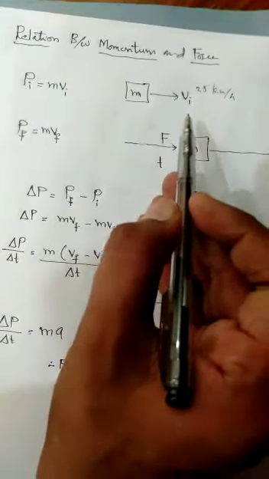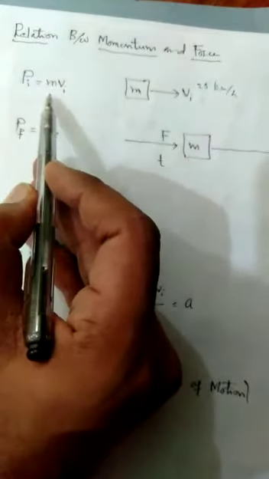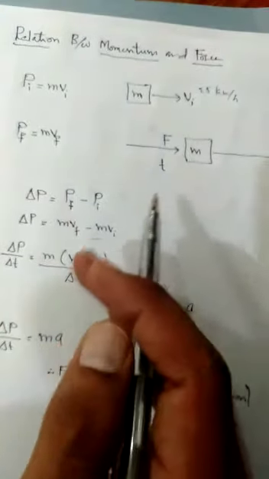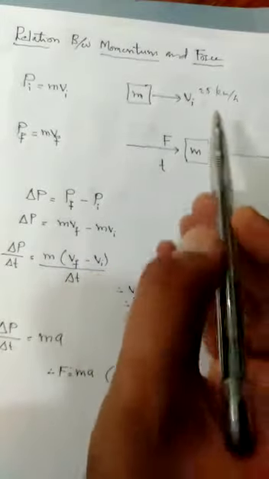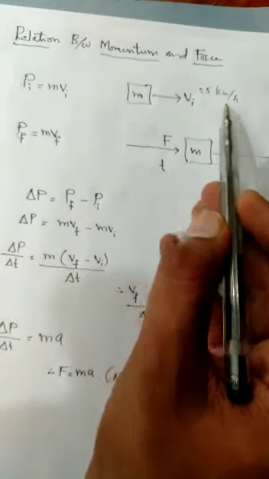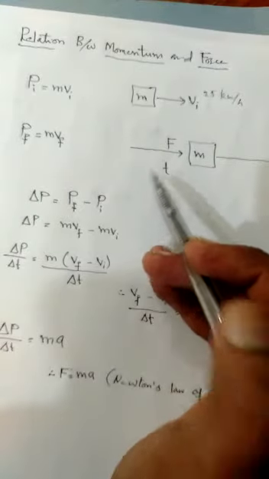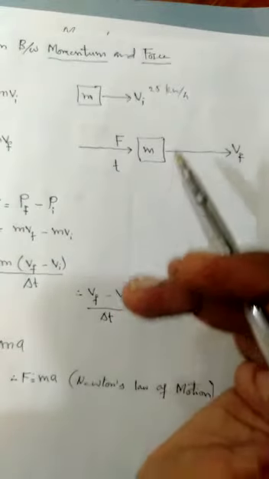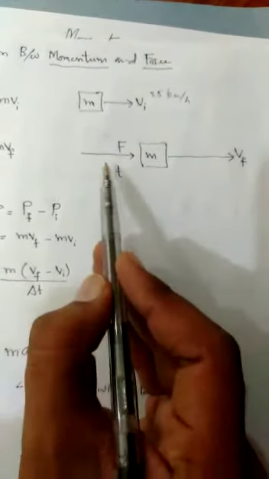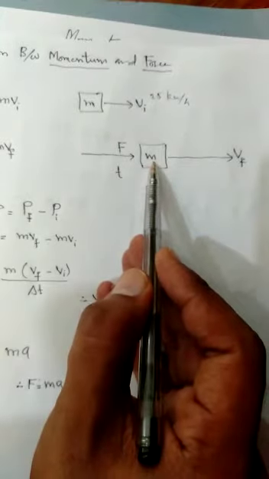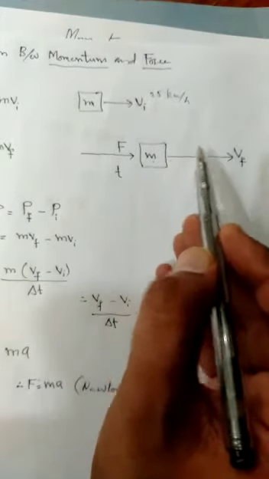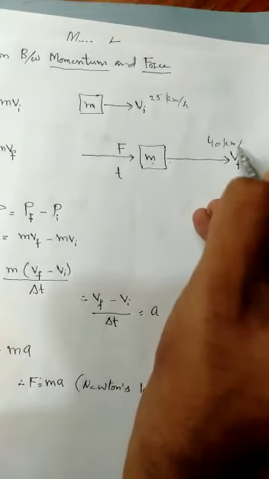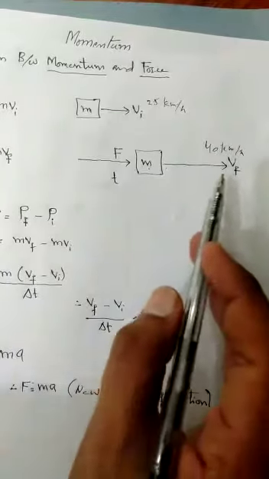So its initial momentum is pi = mvi. Now suppose that while driving the car at 25 km per hour, you suddenly press the accelerator. When you press the accelerator, you allow more force to be exerted on the car. This force is exerted on the object of mass m and will change its velocity. Maybe now the velocity is 40 km per hour. So the final velocity is 40 km per hour.